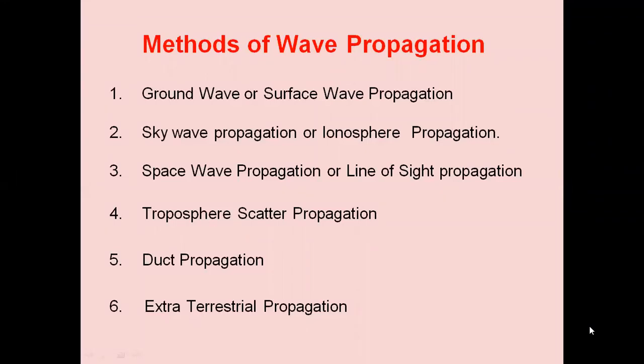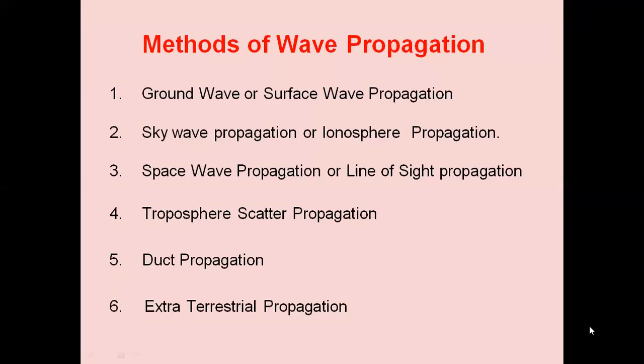The next type of propagation is duct propagation. In duct propagation, at the surface of the ground, a duct is formed. When different densities are there near the surface, for example, on the surface of the ocean, a duct is formed. So through the duct, the waves are propagating. We will discuss it in detail.